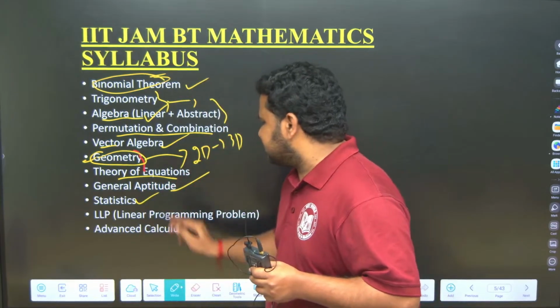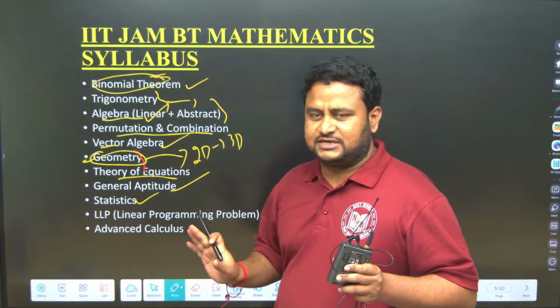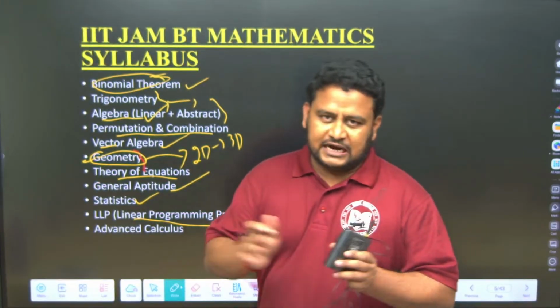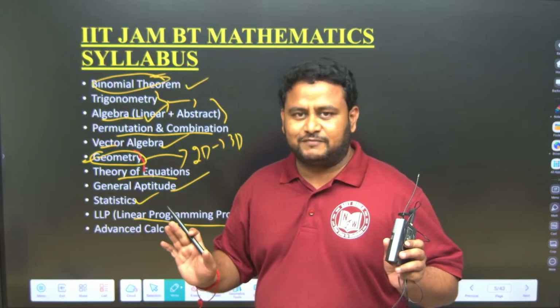Then statistics. Statistics: mean, median, mode. Only those questions are coming. Next is linear programming. If they give the graph, based on the graph, either towards the origin or away from the origin, only 2 types of questions can come.